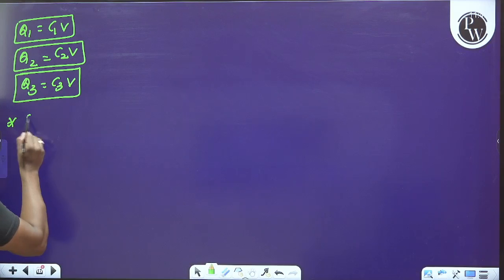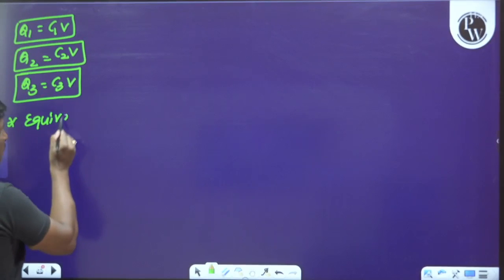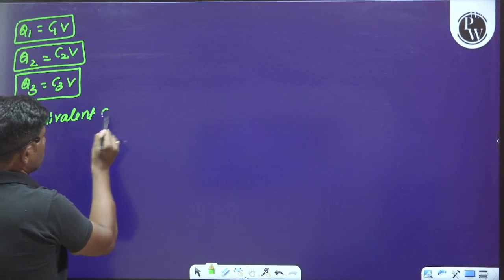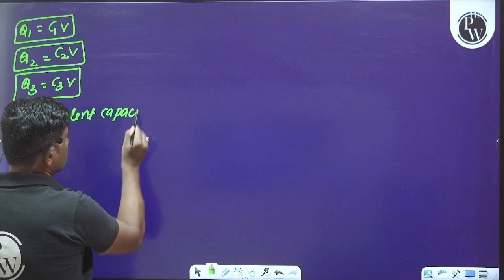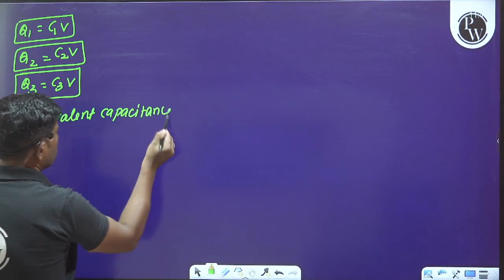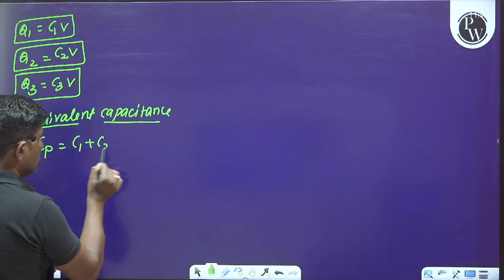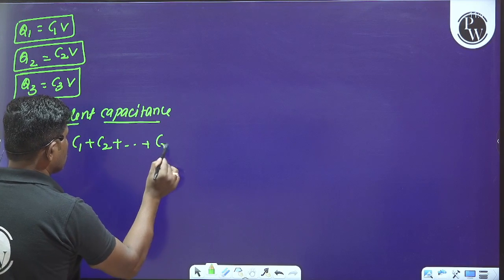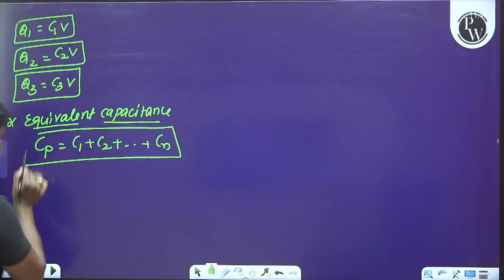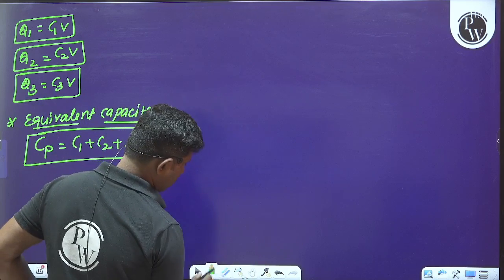Now, what can I say about the equivalent capacitance here? Observe the equivalent capacitance in parallel combination. We can write C1 plus C2 and so on up to Cn for n capacitors.